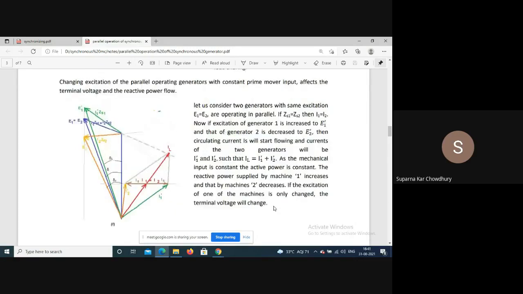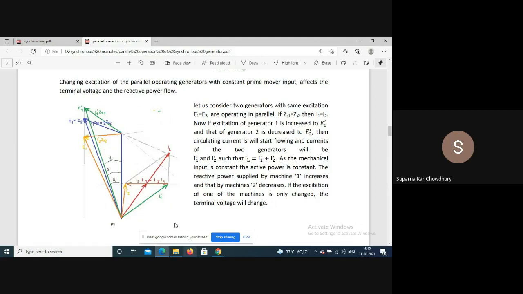In the case of synchronization, we considered a generator connected to the infinite bus. The generator capacity was insignificant in comparison to the bus capacity. That is why when we changed the excitation, only the reactive power supplied by the machine was changing.